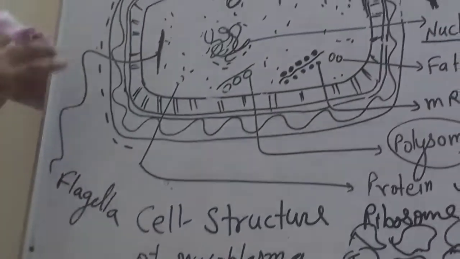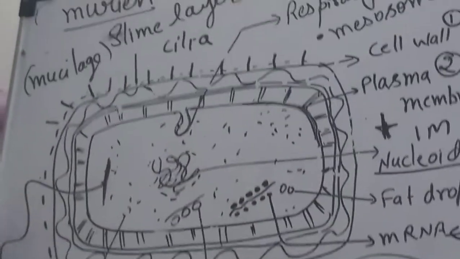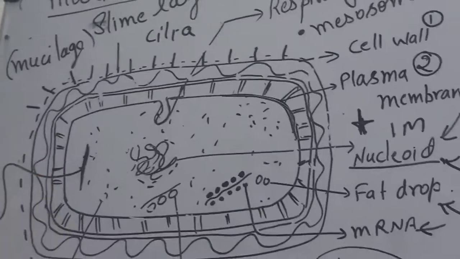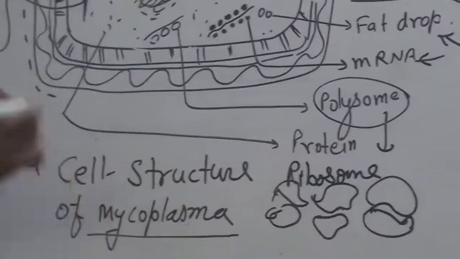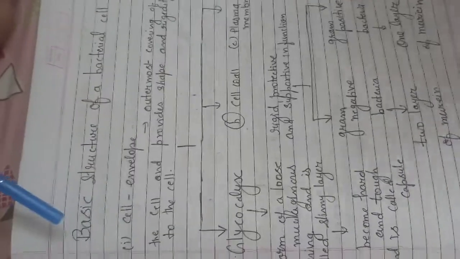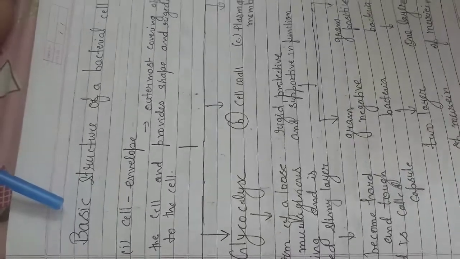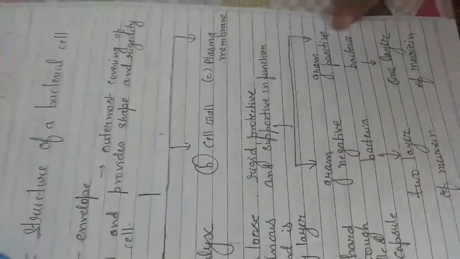More detail we will see with my notes. This is the basic structure of a mycoplasma. So let's see more detail of this mycoplasma with these notes, which will give you a clear idea.